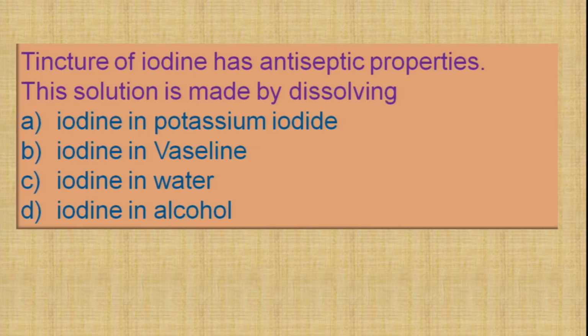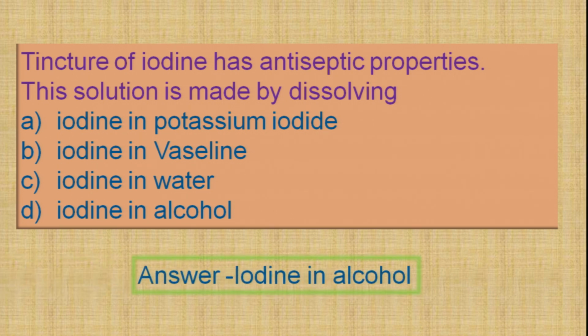The second question in front of you. Tincture of iodine has antiseptic properties. This is a solution made by dissolving. Which among the four options is correct? Option A, iodine in potassium iodide; option B, iodine in Vaseline; option C, iodine in water; or option D, iodine in alcohol. And the correct answer is iodine in alcohol.